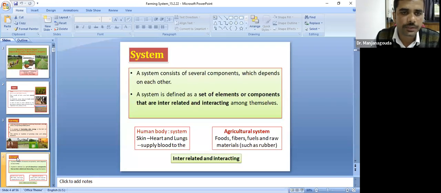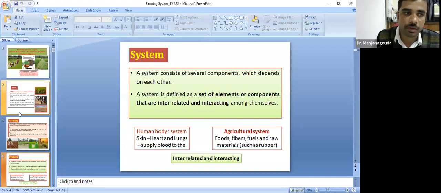Then what do you mean by system? A system is a set of elements or components that are interrelated and interacting among themselves. Say for example, the human body is one system. Skin, heart, blood, all together are computed as one system. Another is the agricultural system. The agricultural system includes food crops and all those things in a holistic manner that are interrelated and interacting. That is called a system.